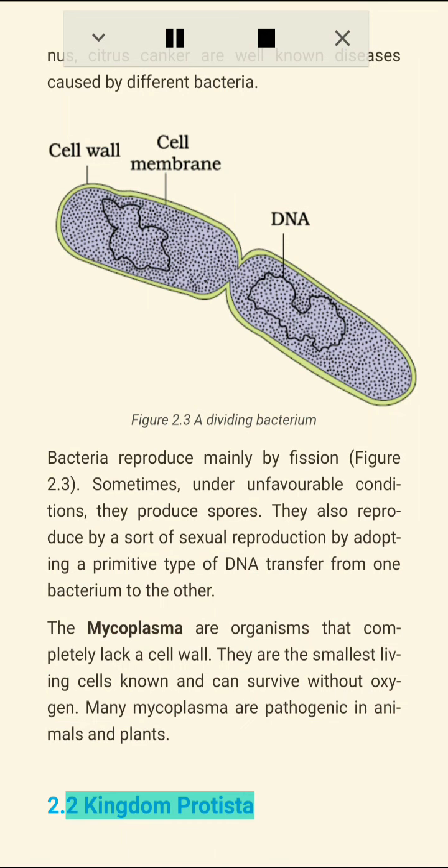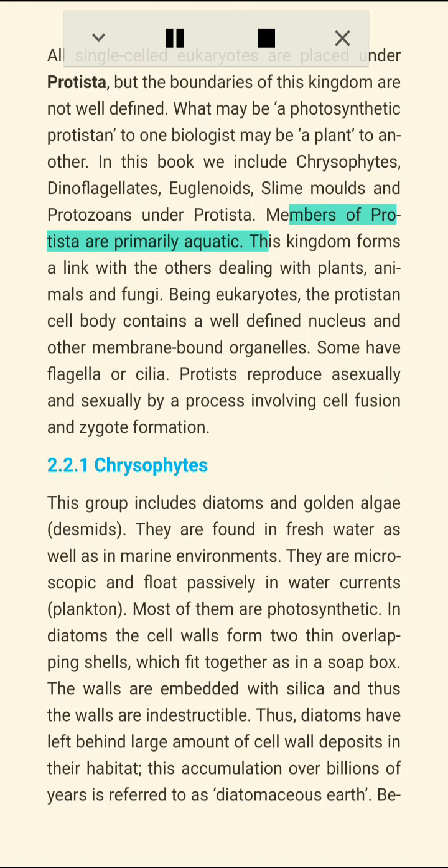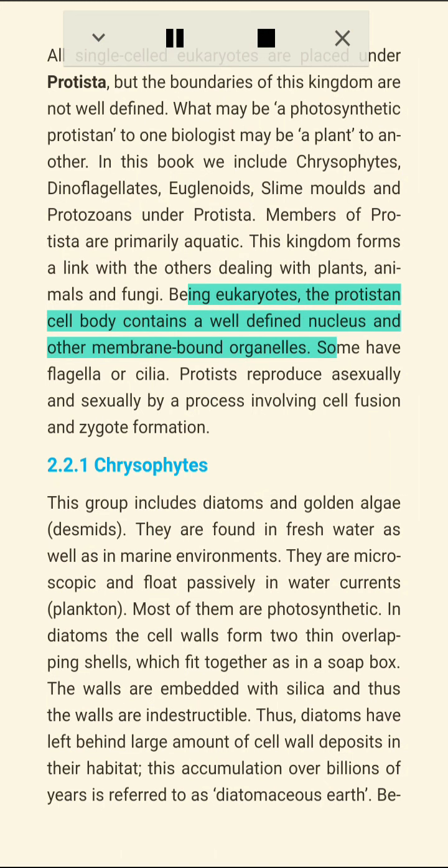2.2 Kingdom Protista. All single-celled eukaryotes are placed under Protista, but the boundaries of this kingdom are not well defined. What may be a photosynthetic protistan to one biologist may be a plant to another. In this book we include chrysophytes, dinoflagellates, euglenoids, slime molds and protozoans under Protista. Members of Protista are primarily aquatic. This kingdom forms a link with the others dealing with plants, animals and fungi.